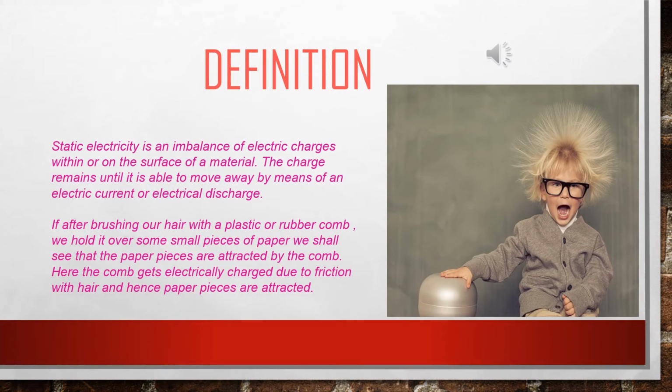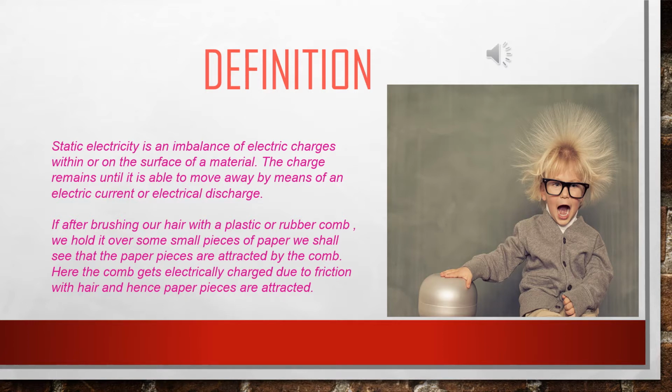What is static electricity? Static electricity is an imbalance of electric charges within or on the surface of a material. The charge remains until it is able to move away by means of an electric current or electrical discharge.